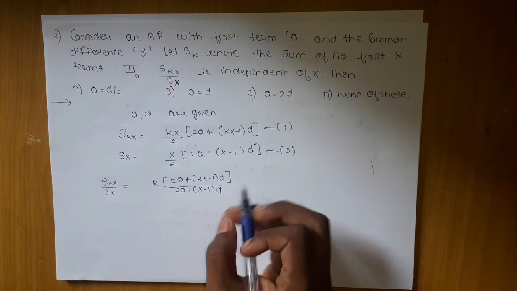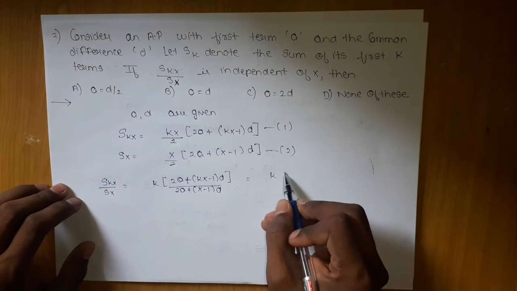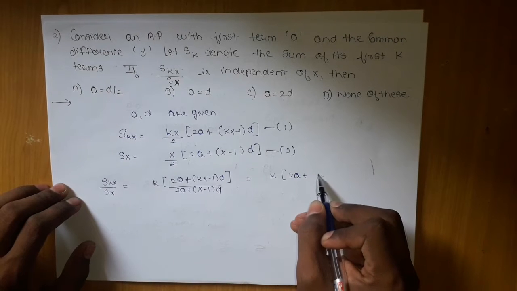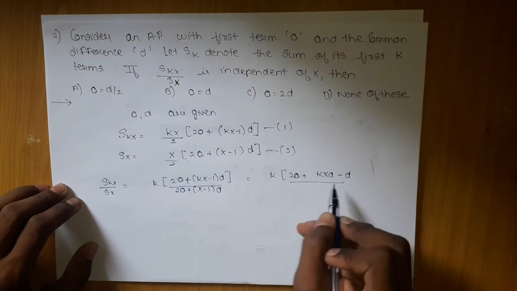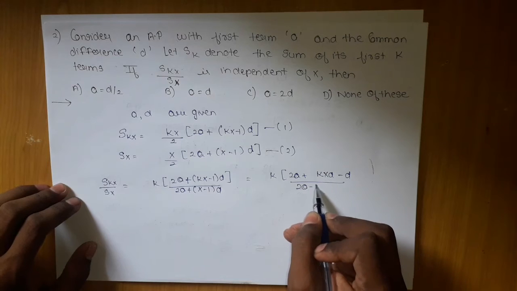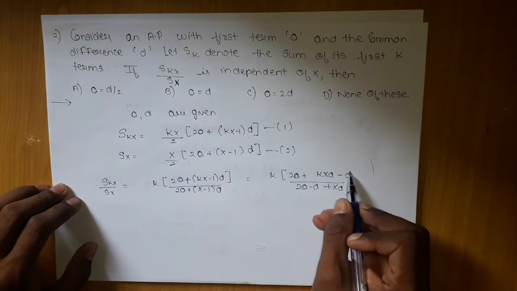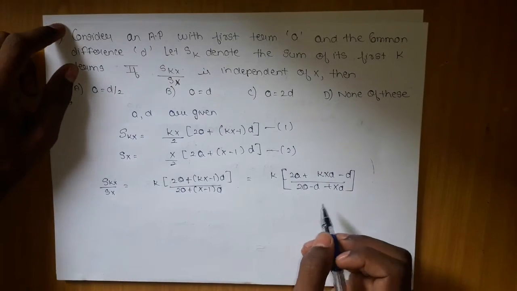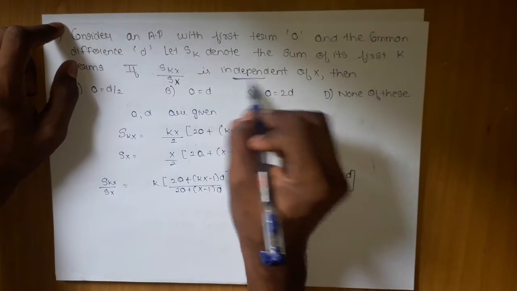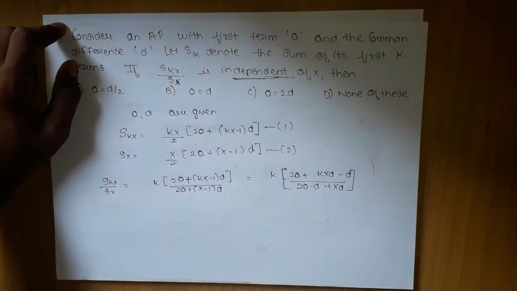Now here if I keep on simplifying, like 2A plus kxd minus d upon 2A minus d plus xd. If you want this term to be independent, it should not have an x term.